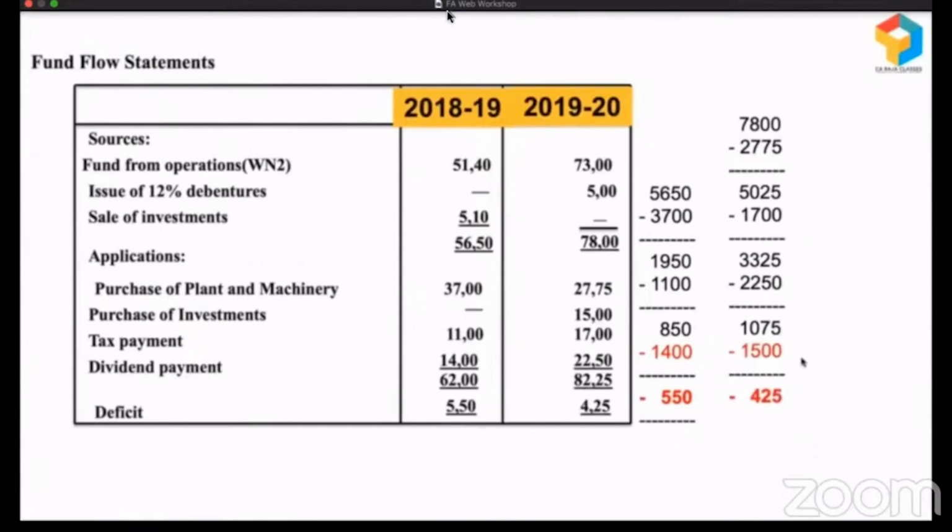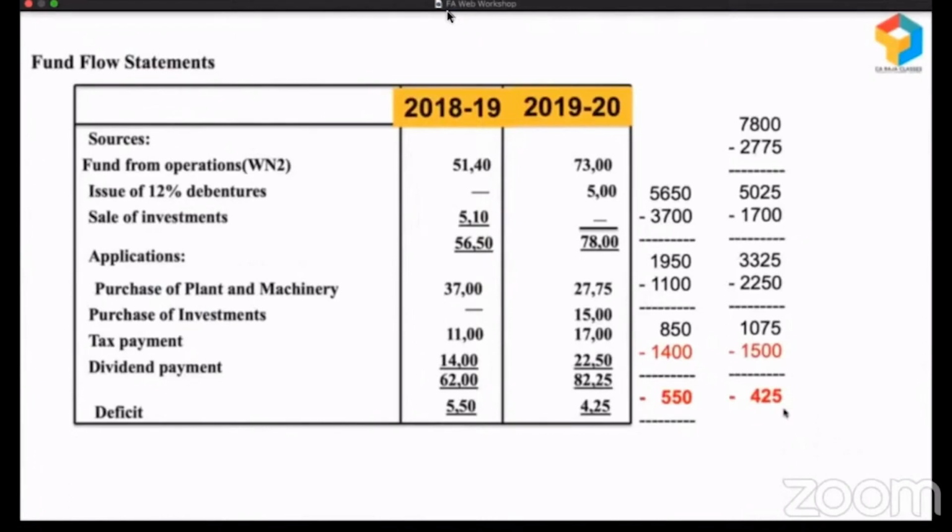This business is not learning from its mistakes. When they are left with 1075, they should have stopped at that level. They should have ensured that this money is going for supporting the working capital requirements of the business, but they didn't do that. So all these kinds of hidden practices will get caught, will get revealed in the fund flow statement.